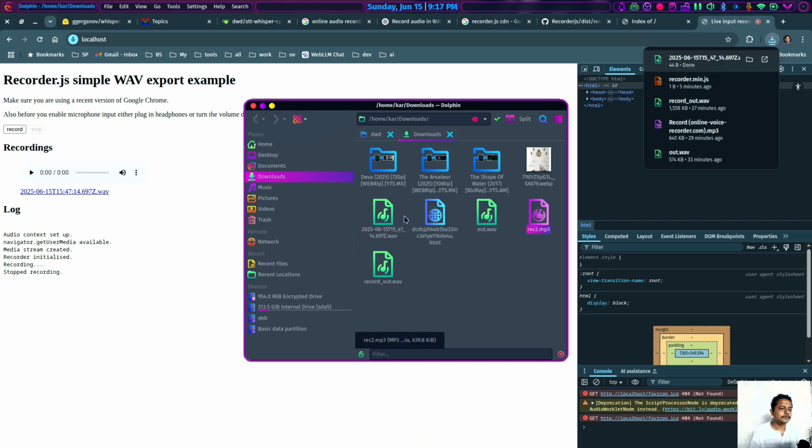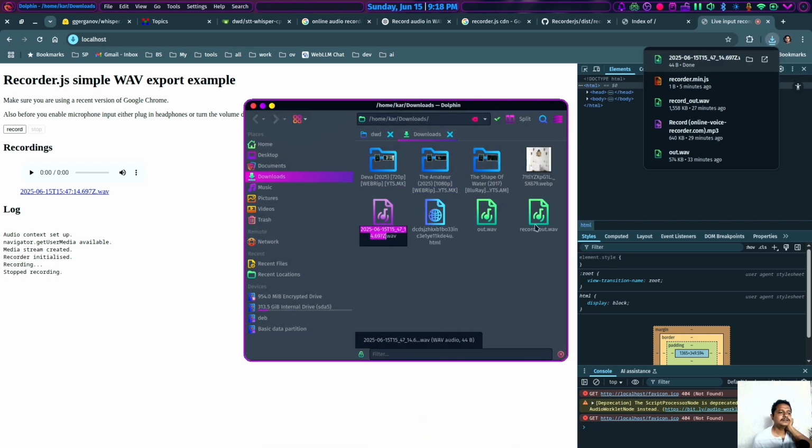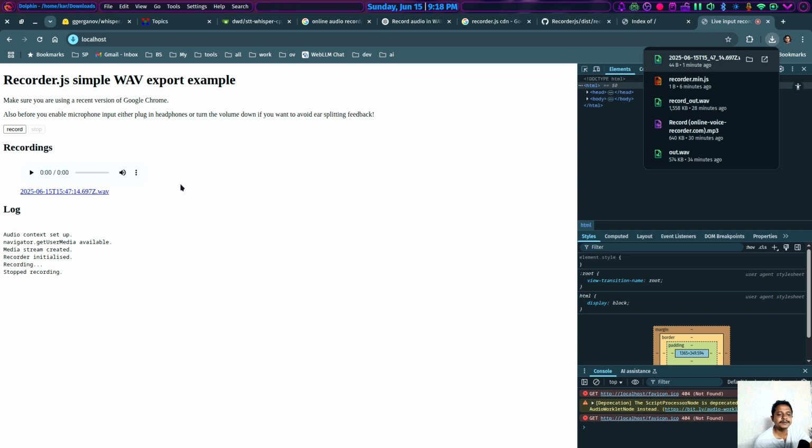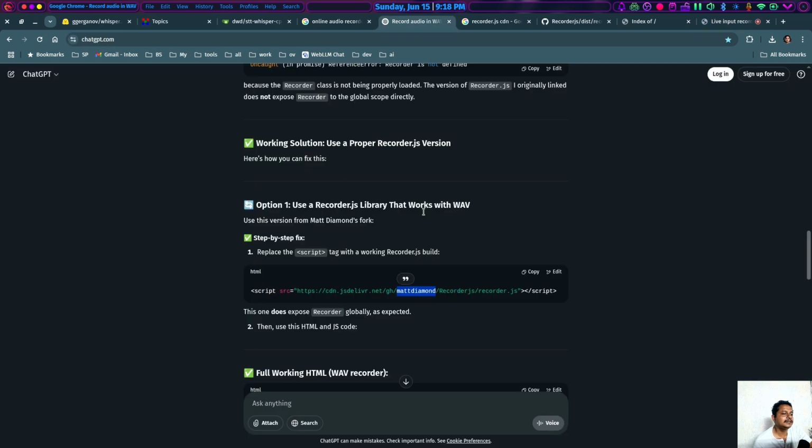Let's test. Oh, not this one. MP3. Let's delete MP3. Wave. It is only 44 bytes. So I don't think that in 44 bytes there is any possibility to have a real audio file. So this example is pretty much outdated and I see a deprecation message. That means using AI was not a great move.